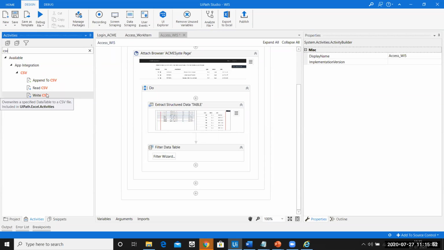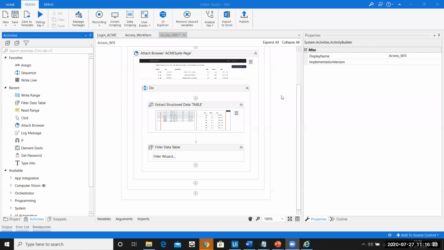See, basically everything is a data table only, so you can perform operations on a data table, but for CSV you have only these options: read CSV, write CSV, and append to CSV. You cannot read only one column, because CSV is not column data, right? It's comma separated values only. You can even open CSV in any other application that you want. Okay, sir. Thank you.